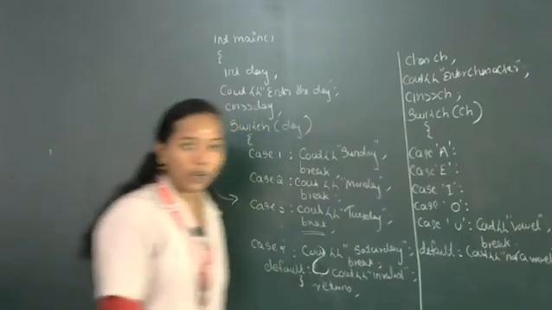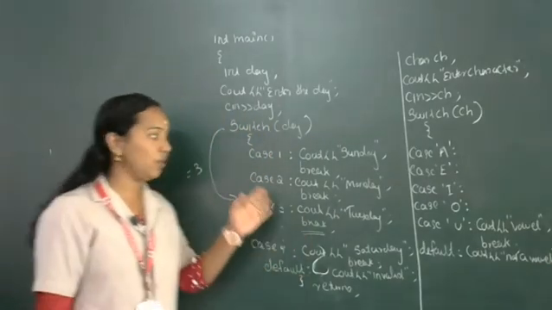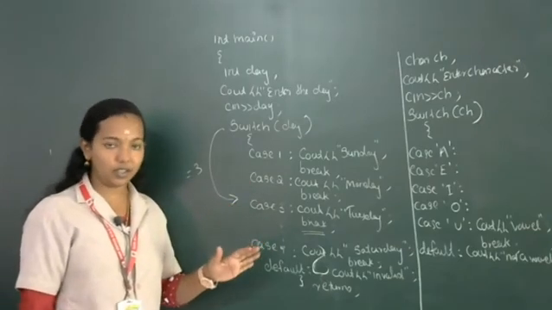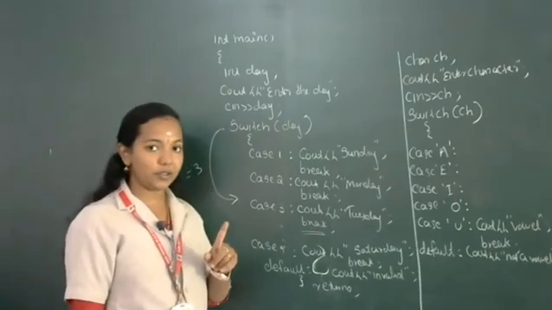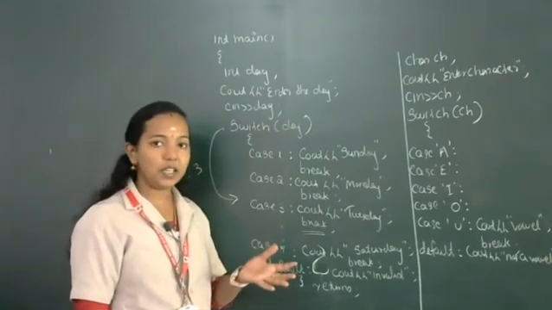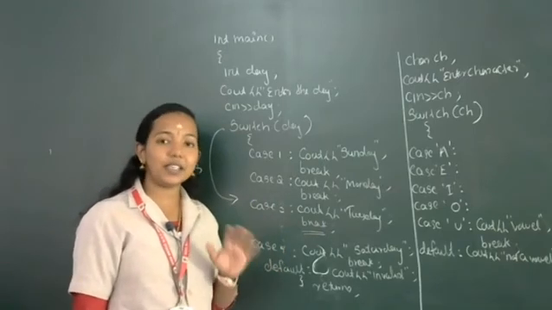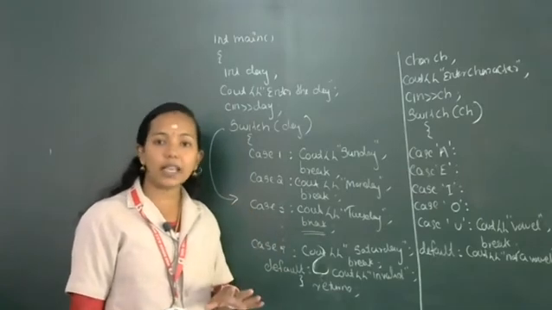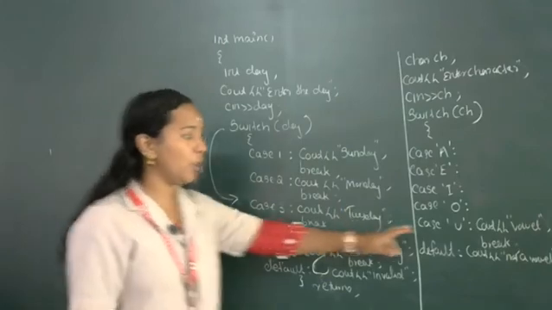Okay, so hope you understood the difference between the break statements. In the first program we used a break statement along with all the case constants. But in the second program we used a single break statement. So what does that mean? If all the case constants are giving the same output, then you don't need to repeat the break statement. So in the last case constant, you write the output.